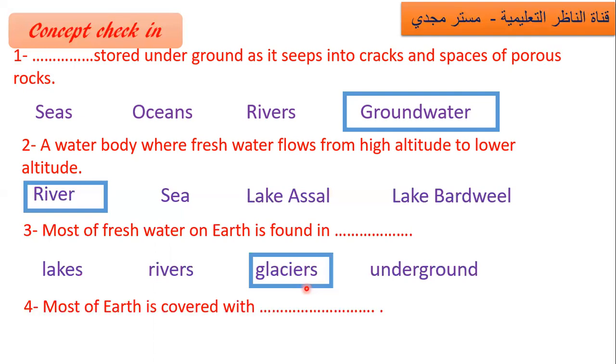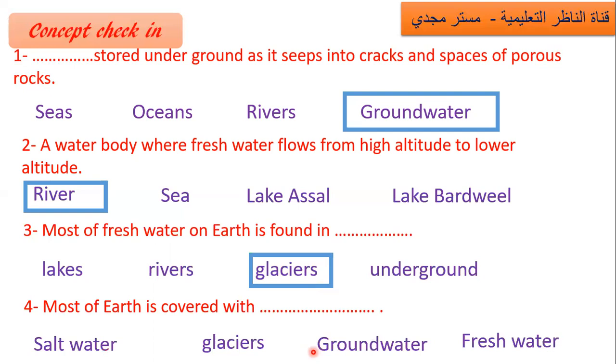Number 4. Most of Earth, 71% of Earth, 3/4 of Earth is covered with what? With water. And most of this water is what? Yes, salt water. 96.5% is salt water, while fresh water is only 3.5%. So most of Earth is covered with salt water.